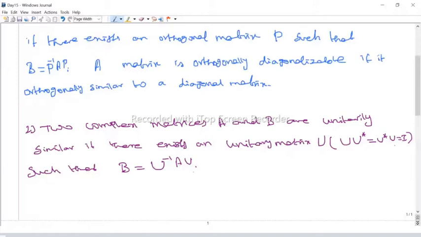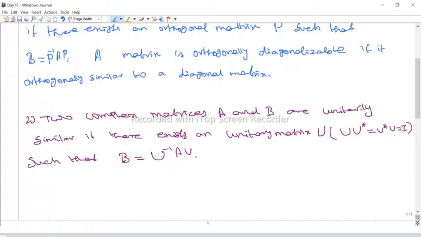If B equals U inverse AU for some unitary matrix U, then we say A and B are unitarily similar. A matrix is said to be unitarily diagonalizable if A is unitarily similar to a diagonal matrix, same thing.